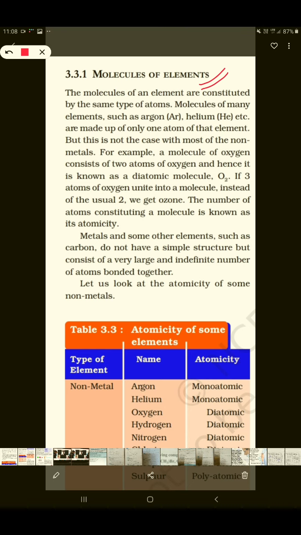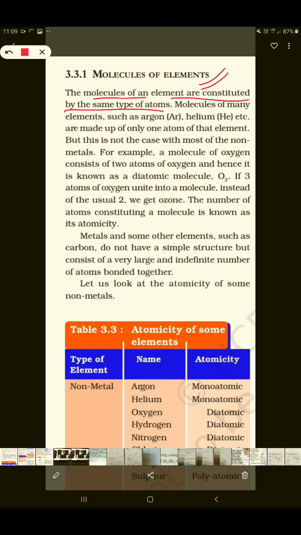For example, I had given you one example, the hydrogen molecule. Two hydrogen atoms are combining, isn't it? So both the atoms belong to the element hydrogen only, so they are forming a molecule of an element. So the molecules of an element are constituted by the same type of atoms. You can see this from here. These atoms belong to the same element.